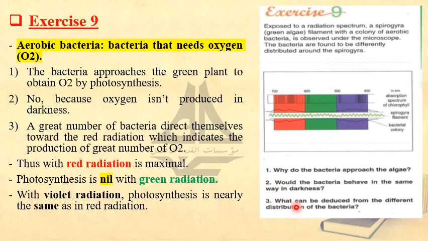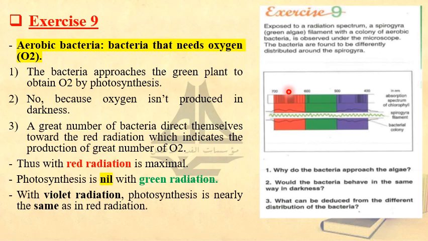Number three is very important, and a new idea is being introduced here. What can be deduced from the different distribution of the bacteria? As you see in the document, the bacteria is distributed in different proportion according to light, right? And as I said, it is distributed in the red color the most and the least in the green color, and in the violet color it is almost equal to the red one.